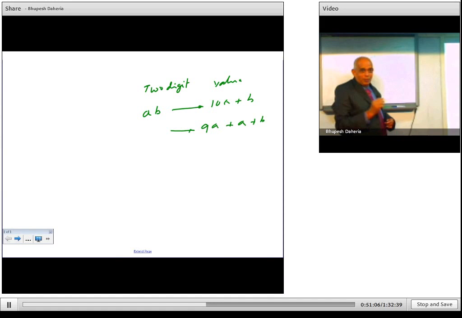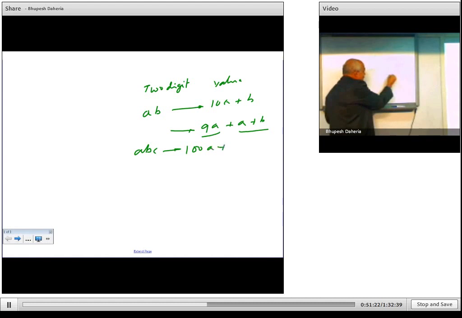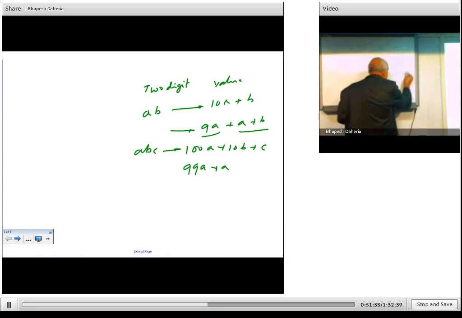Now let us take a 3 digit number, ABC. So this is a 3 digit number. What is the value? 100A plus 10B plus C, correct? So again do the same operation. Here I take 99A, so 1A is remaining. This I take 9B, plus B plus C.